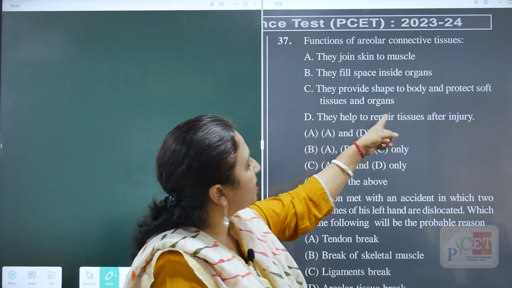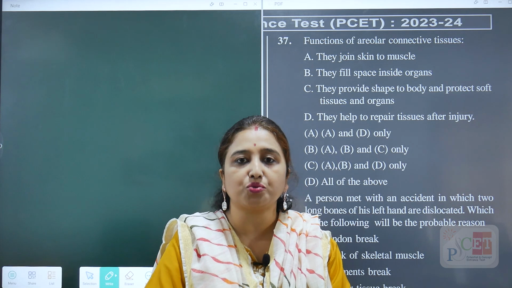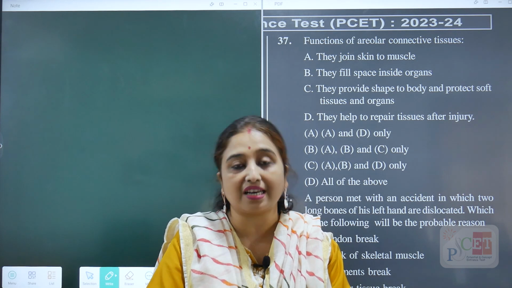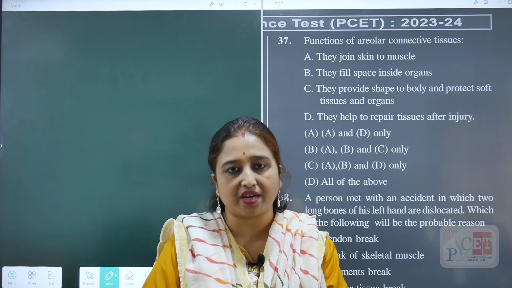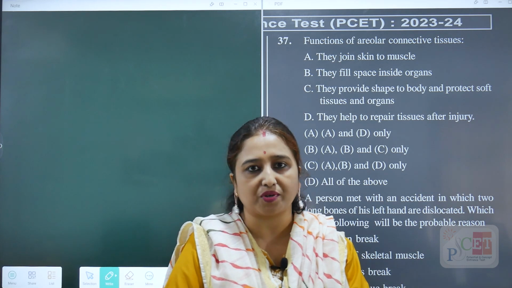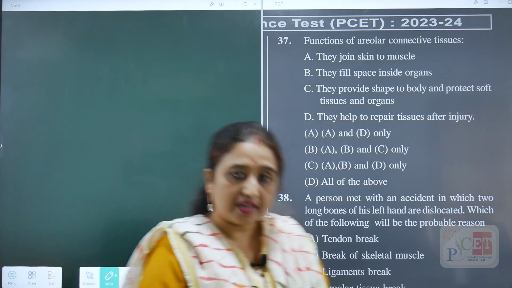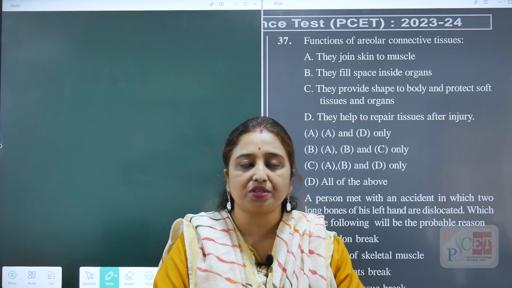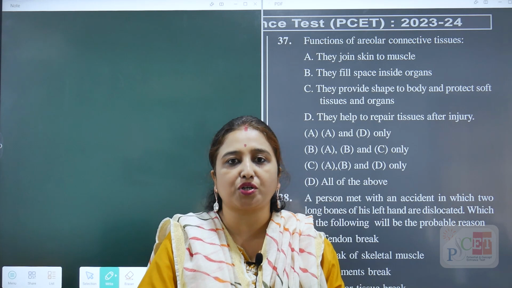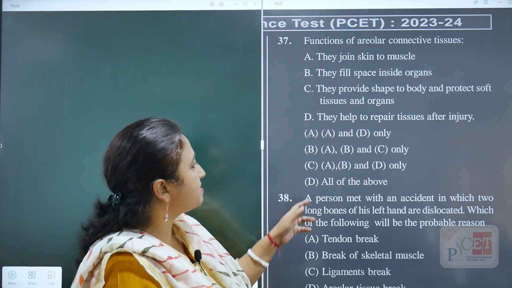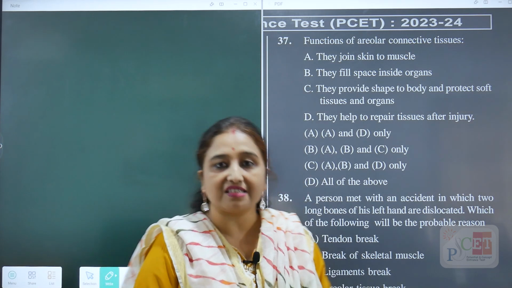They provide shape to the body and protect soft tissues and organs. Yes, because normally the areolar tissues are responsible for the secretion of collagen and elastin fiber. In our body, around 40 to 44% is made up of collagen fiber. Okay. The next option D is they help to repair tissues after injury. Yes. If somewhere any injury takes place, the collagen fibers or elastin fibers can easily repair the injured part. A, B, C, D, all options are correct. The correct answer for question number 37 is D.